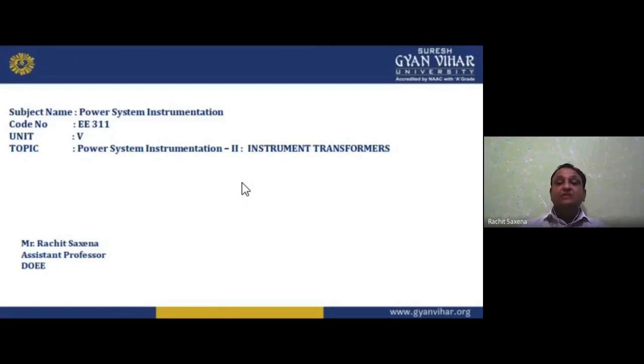Then we have the thermistor, the thermal resistance. Then we have the RTD, that is resistance temperature detector. Then we have the potentiometer, that is the pot you can say. Strain gauges we are applying. And the Seebeck effect, that is the thermocouple. Then we have the piezoelectric transducer and photovoltaic cell. In magnetic measurement, we have the Hall effect. So we have understood so many transducers for different measurements.